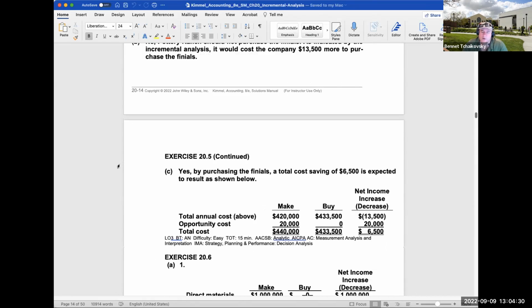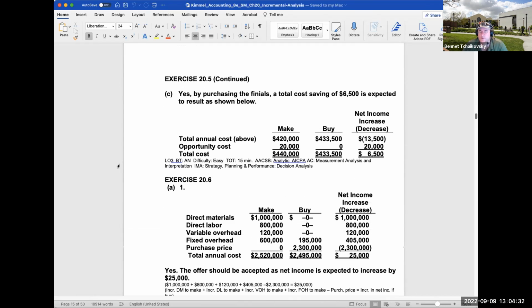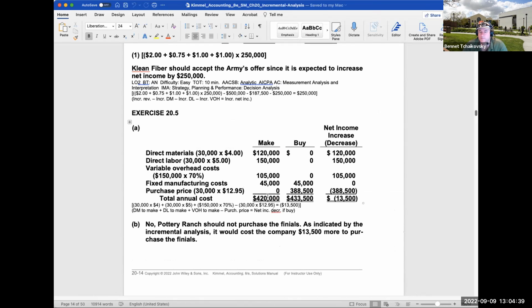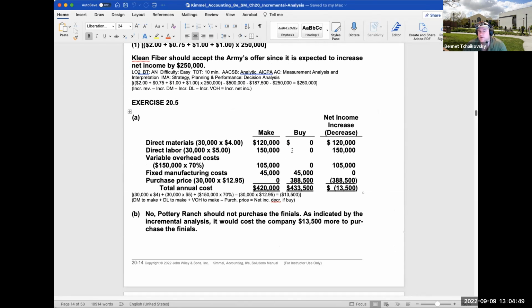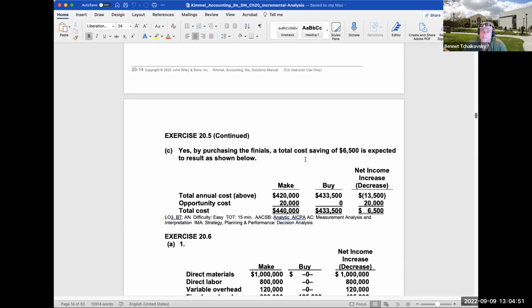So if I make or buy, this is pretty similar to what we have over here. If I buy it, I still have the manufacturing costs, the purchase price over here. So we're kind of coming up with the same one.